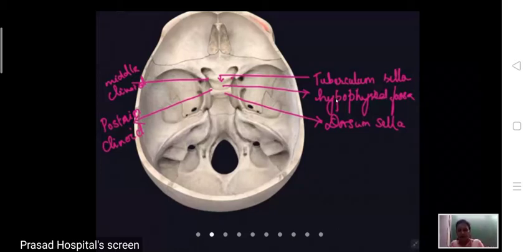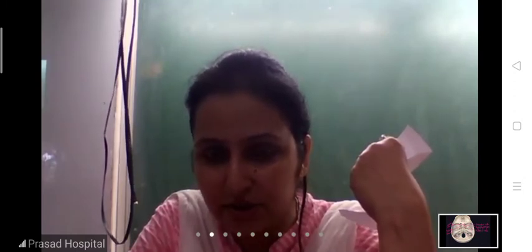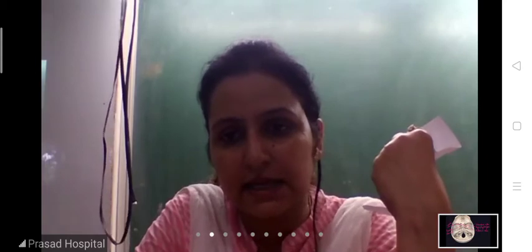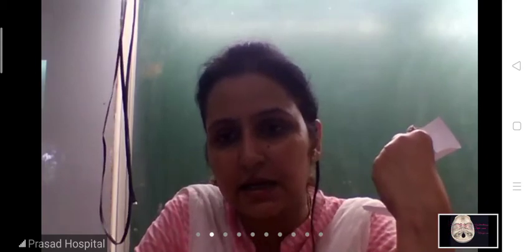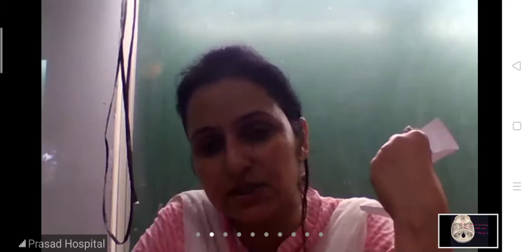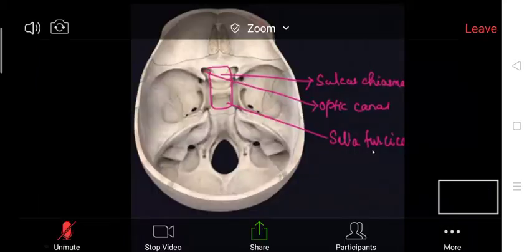If we look at the lateral view, this tuberculum sellae, hypophyseal fossa, and this dorsum sellae, they three together are called sella turcica. They are called sella turcica because it's shaped like a Turkish saddle. You can understand by this paper, the lateral view of this sella turcica is like this.